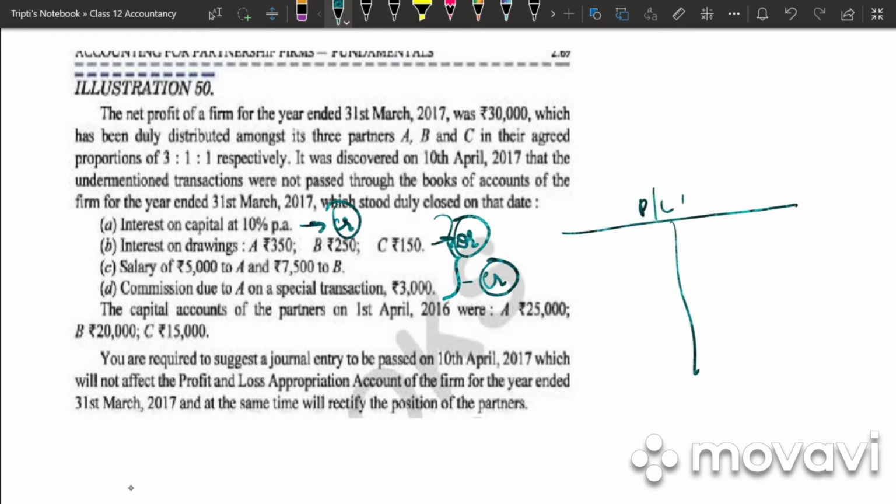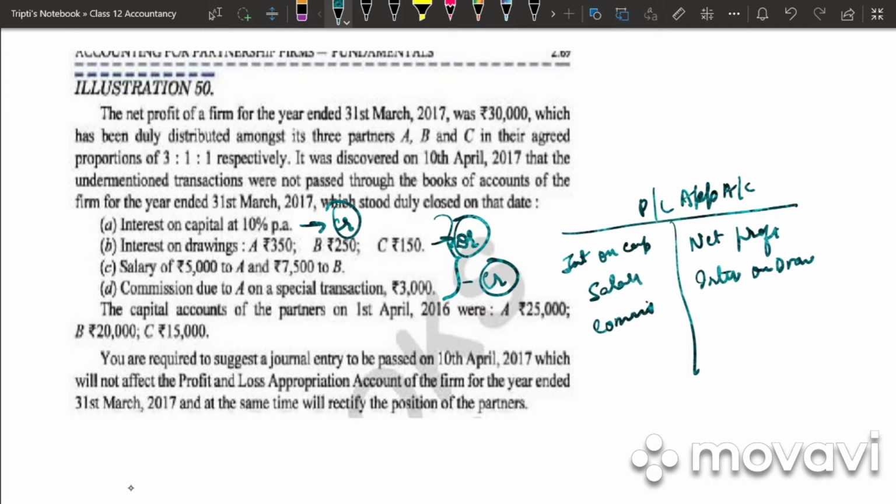When we prepare a profit and loss appropriation account, here we write down the net profit. Here we write interest on drawings. On the debit side we have interest on capital, salary, commission. So we total and get the remaining balancing figure, that is the profit.